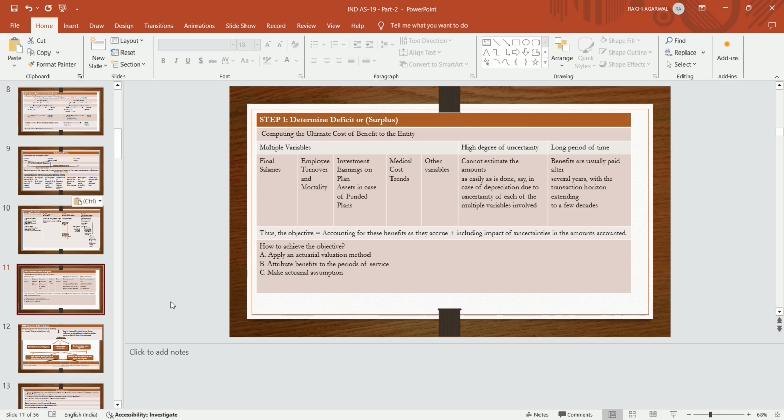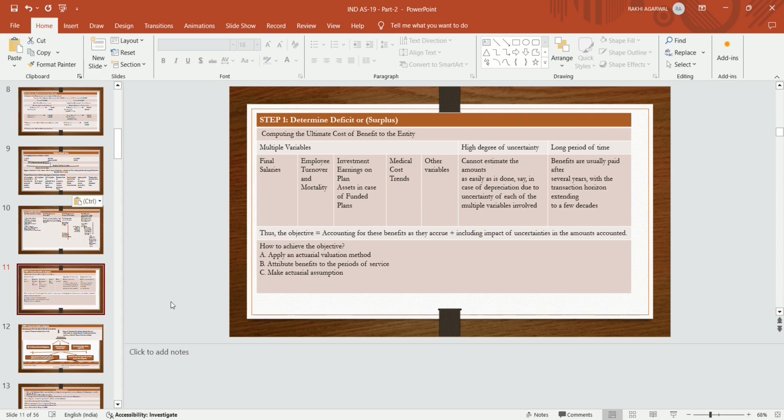What are the uncertainties? We cannot estimate the amount as easily as it is done, say, in the case of depreciation, due to the uncertainties of each of the multiple variables involved. The entity does not know what the final salary of the employee will be, what the employee turnover will be, whether the employee will be present for 34 years in the organization, whether the investment is sufficient to pay off the liability, what the physical condition of the employee will be, and other variable factors.